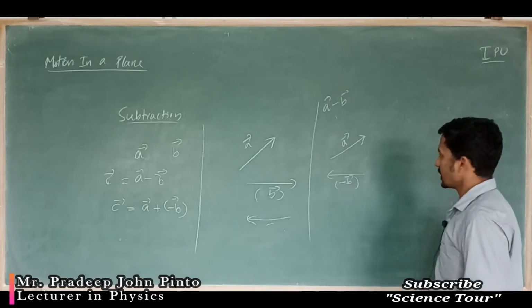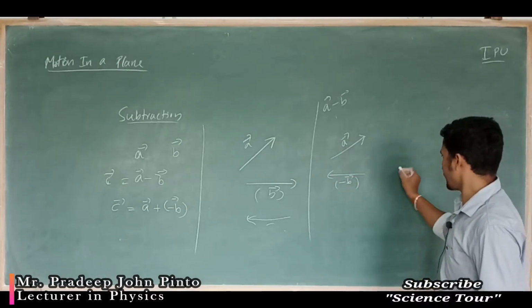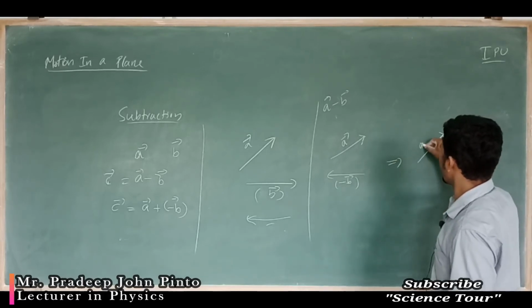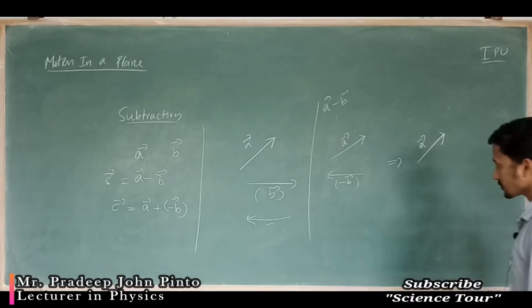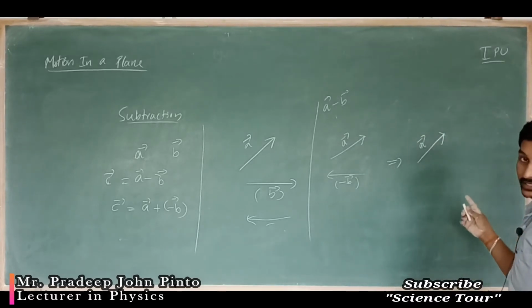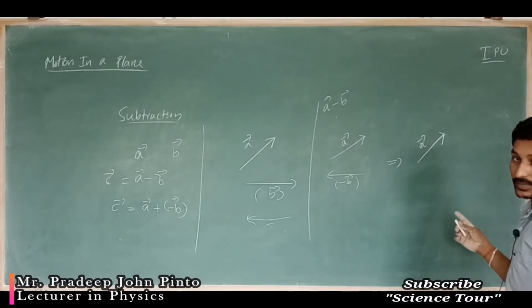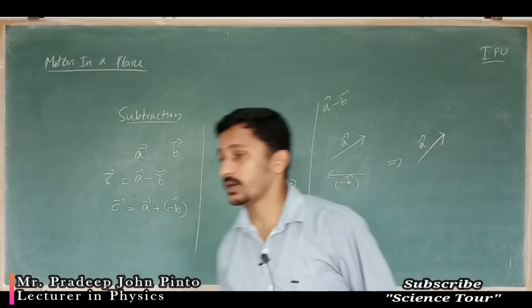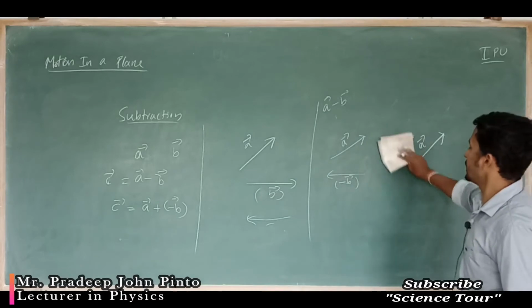So next, what happens? A vector will be in this way itself. At the head of the A vector, I have to keep the tail of the other vector. The tail of one vector has to be kept at the head of another vector.